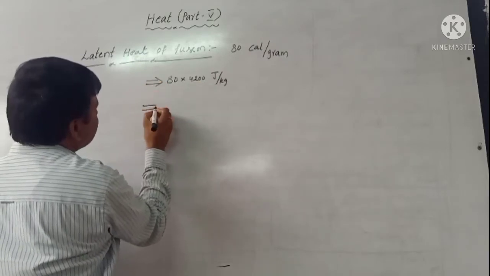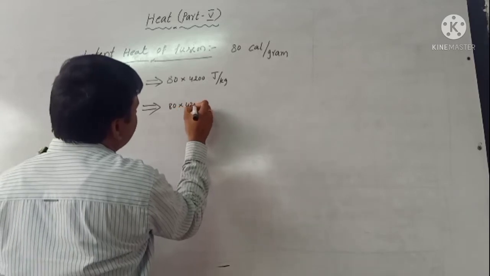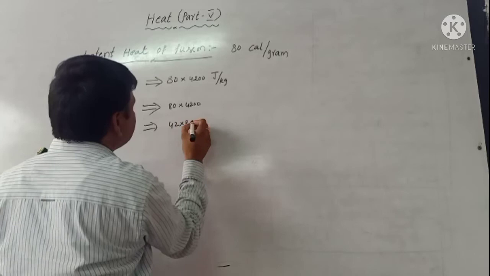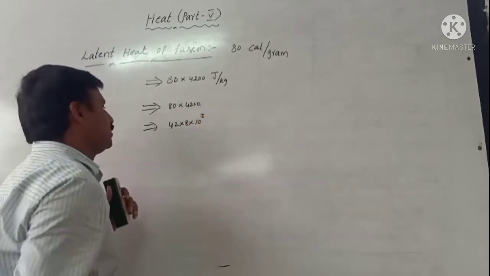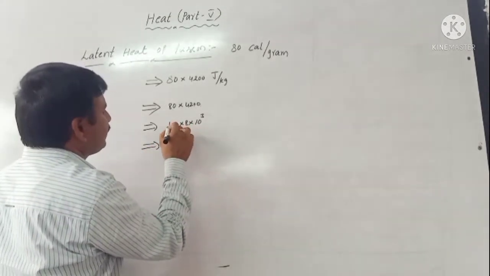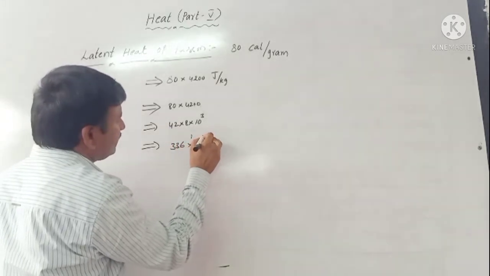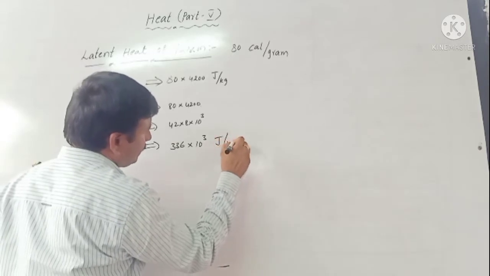That implies 80 into 4200. 42 into 8, and there are 3 zeros, so we write 10 cube. 8 2s are 16, 8 4s are 32, 33, 36, so 336 into 10 power 3 joule per kg.